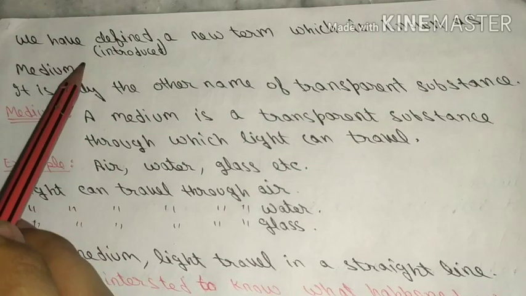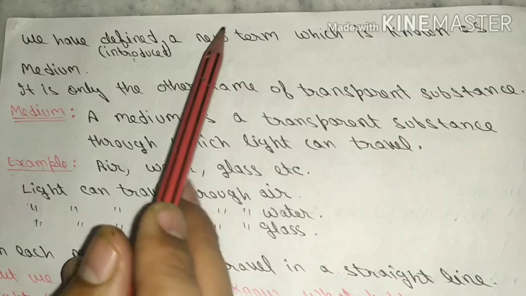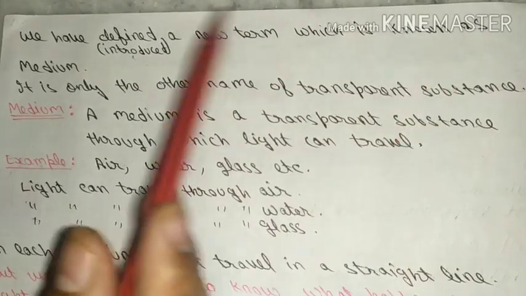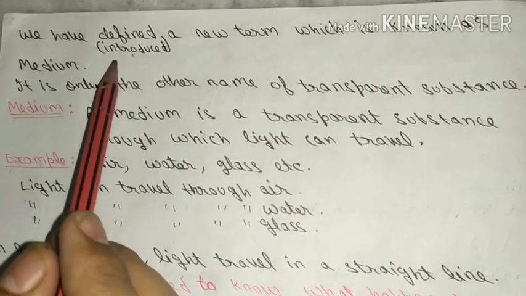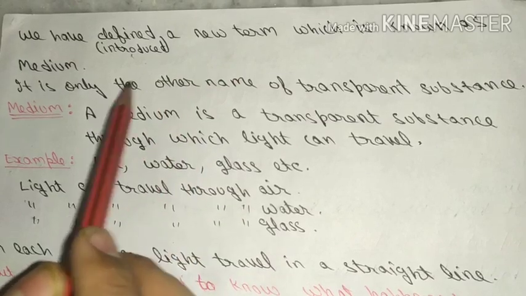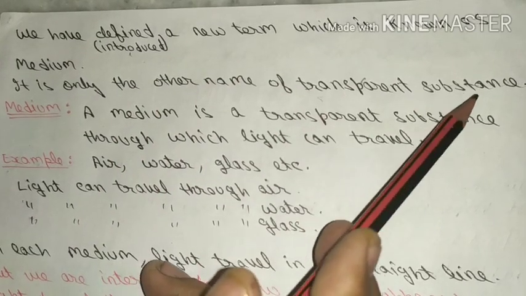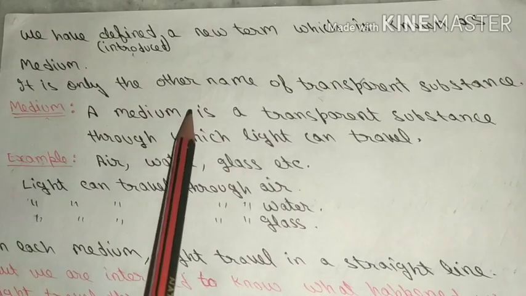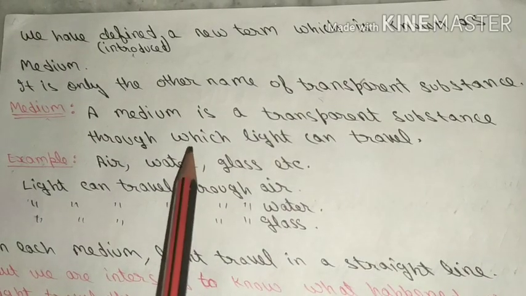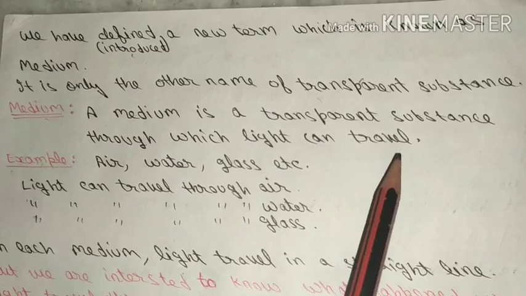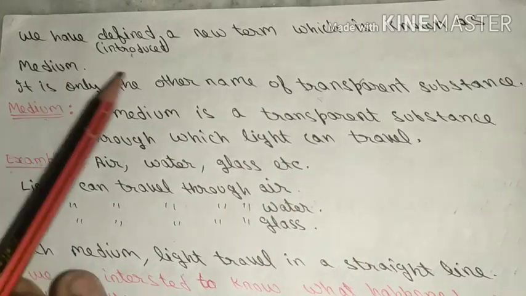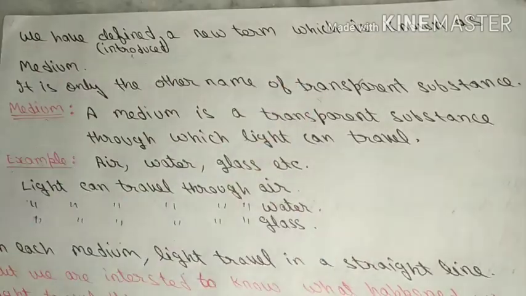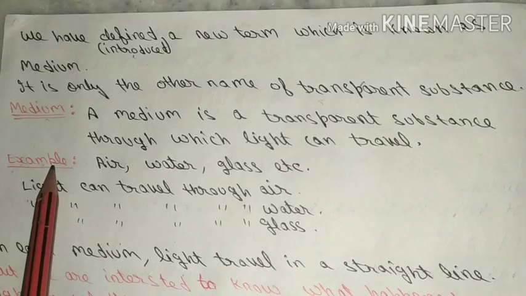We have introduced a new term, which is known as medium. Medium is not really a new term, it is basically another name for a transparent substance. How can we define medium? A medium is a transparent substance through which light can travel. What are examples of a medium?